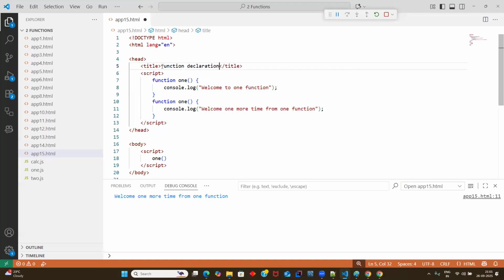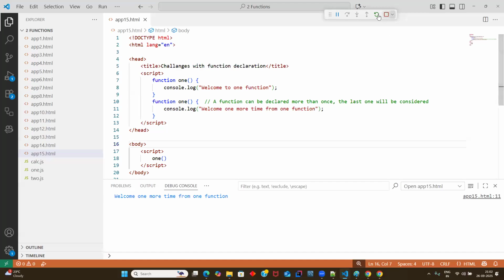We learned how to prepare a function. That is something called function declaration. With this function declaration also, guys, we have some challenges. The first challenge is that a function can be declared more than once, but only the last one will be considered.